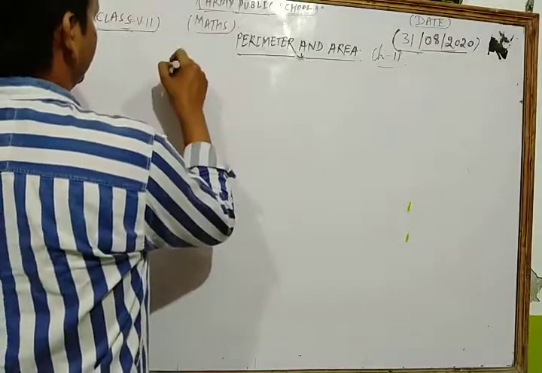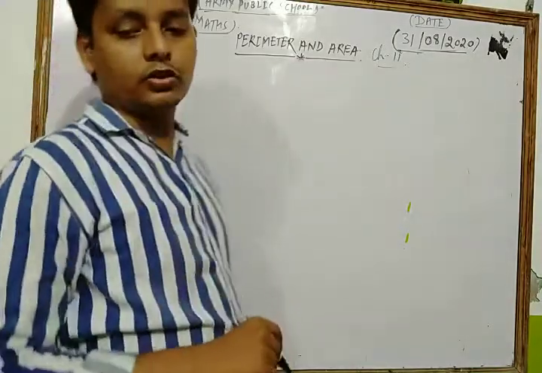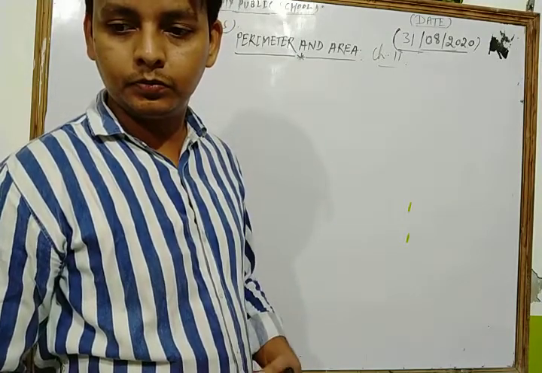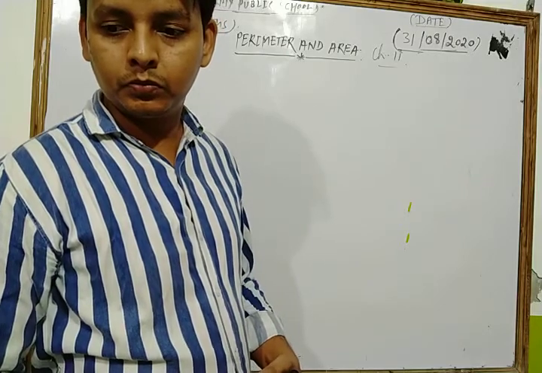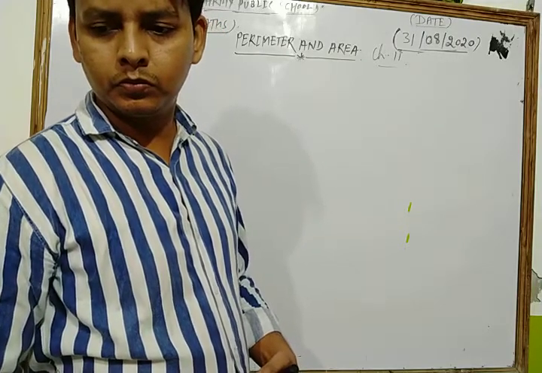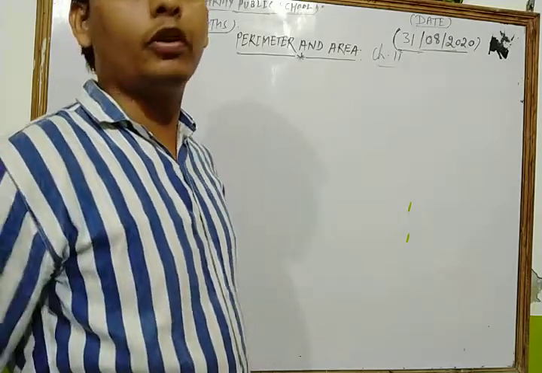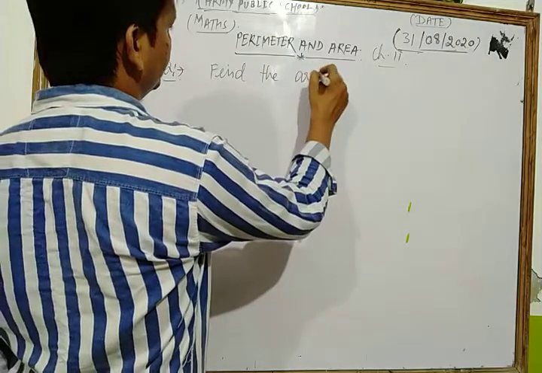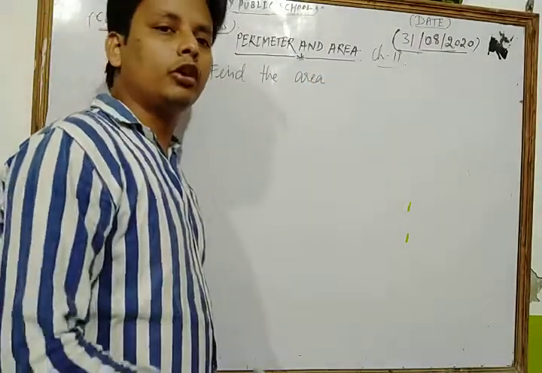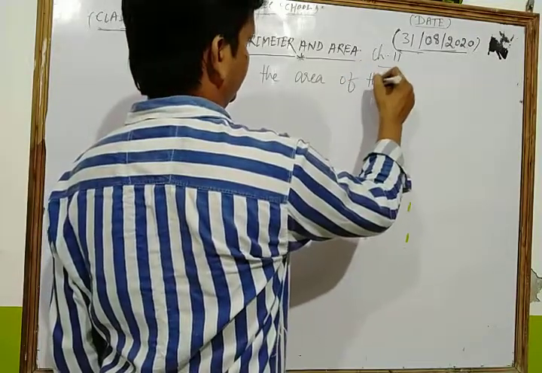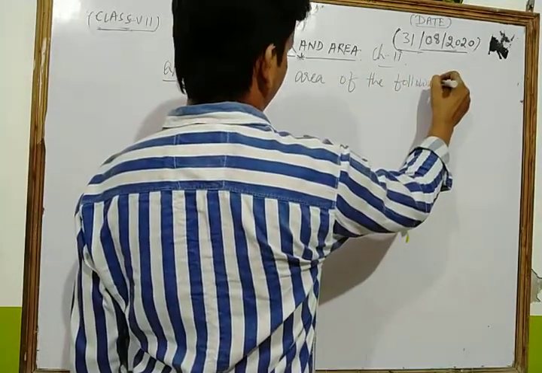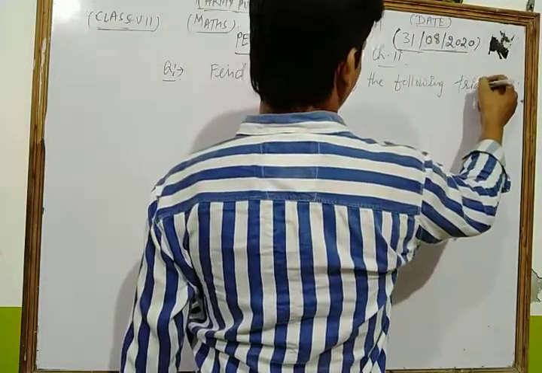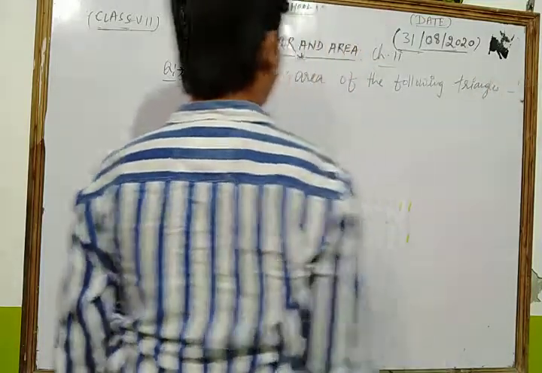Now we can solve some other question based on the area of triangle. Let's see. Find the area of following triangles. Let's see, your question is find the area of the following triangles. Okay.